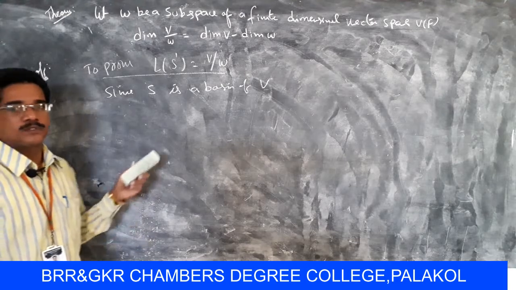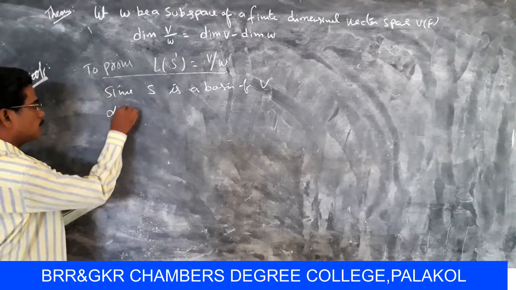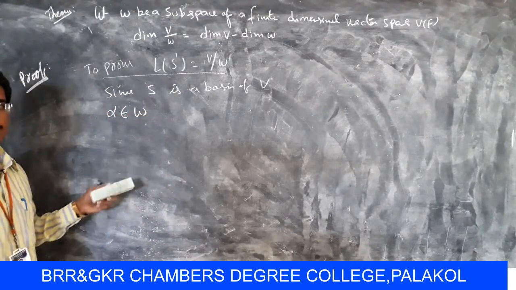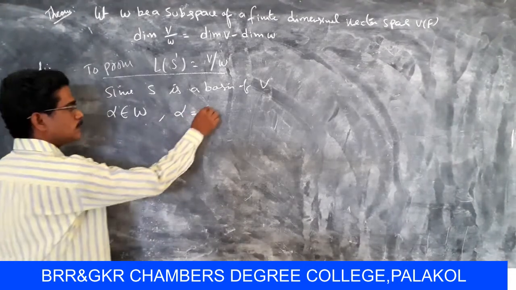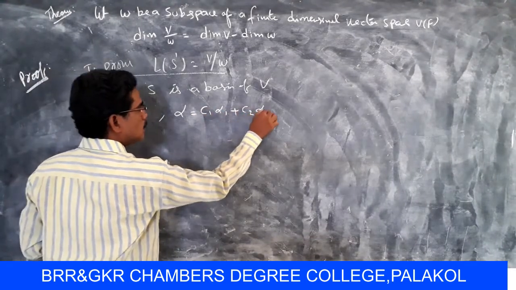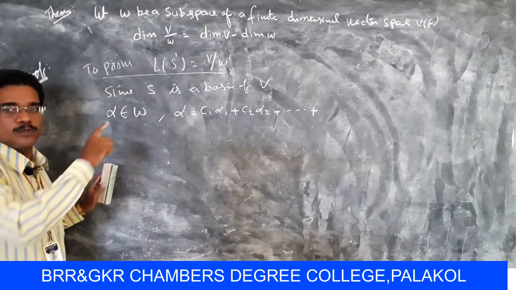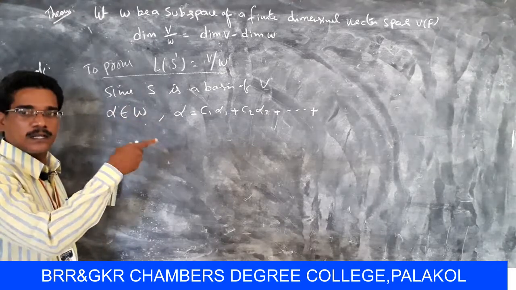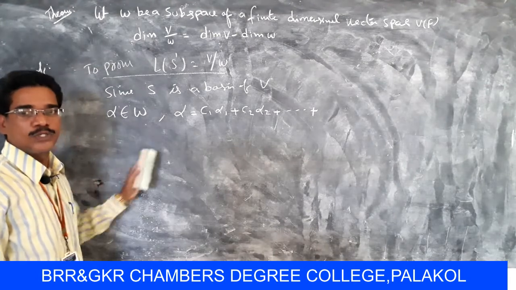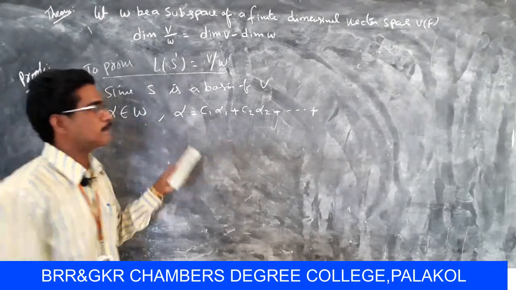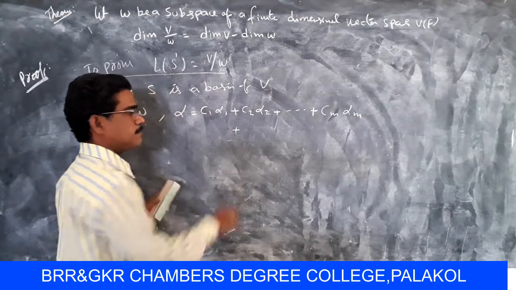Alpha belongs to W can be expressed as alpha equal to C1 alpha 1 plus C2 alpha 2 plus so on plus Cm alpha m.